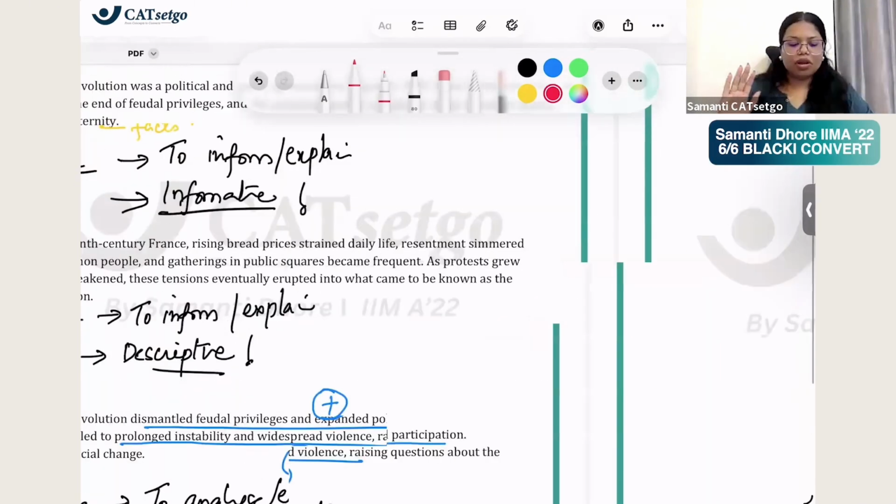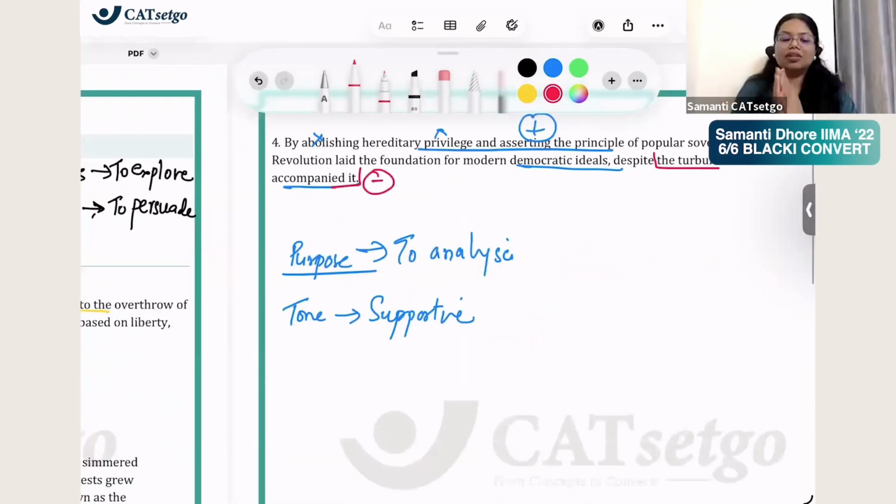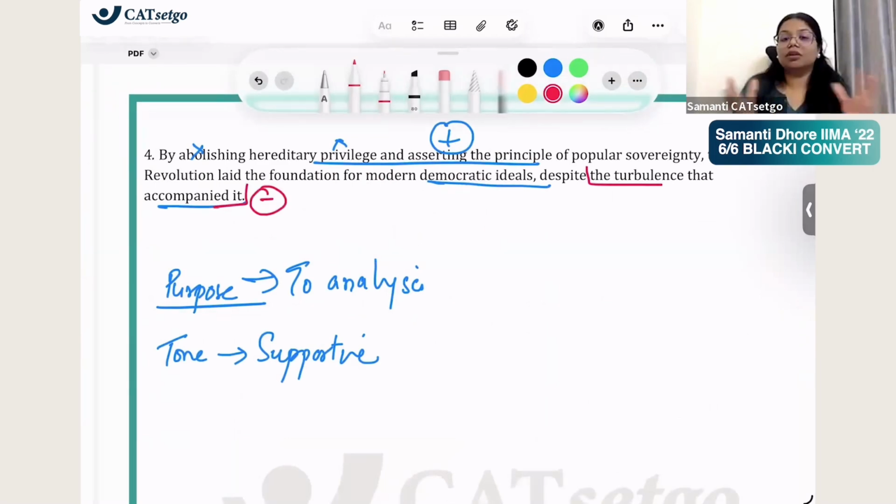Here also you are giving analysis only, but you are saying it led to the foundation by dismantling the bad things. It led to the foundation of democratic principles. Despite the turbulence, there was turbulence that came in. But apart from that, more important was that it also brought democratic principles. The author is not trying to completely crush the negative. The author is saying there was negative, but despite the negative, there was a positive. And that's why we are saying that the tone is analytical and the author has a supportive stance.